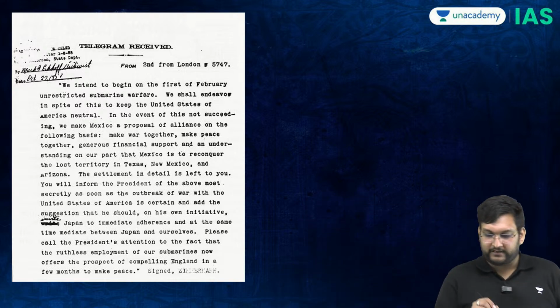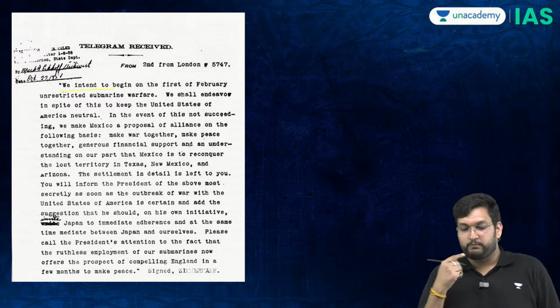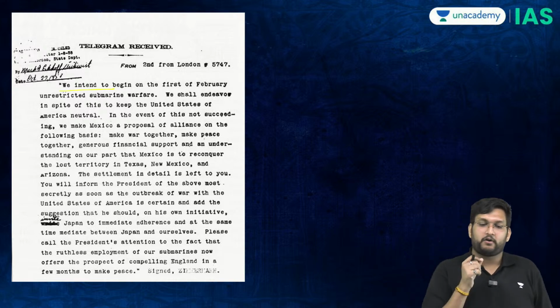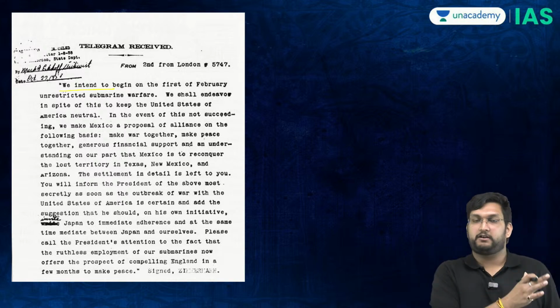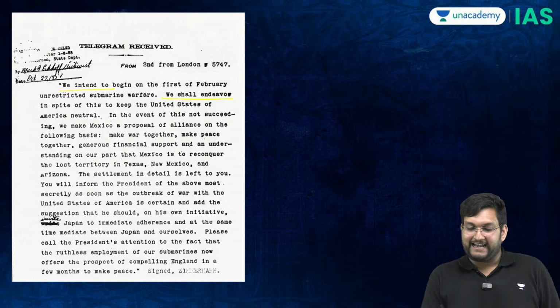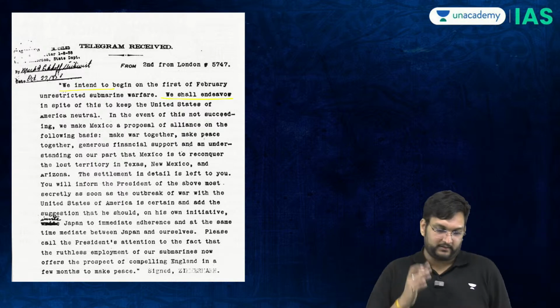And this is where, if you read this Zimmermann telegram, you will see: we intend to begin on the 1st of February unrestricted submarine warfare. This is the Germans saying to the Mexicans. We shall endeavor in spite of this to keep the United States of America neutral.